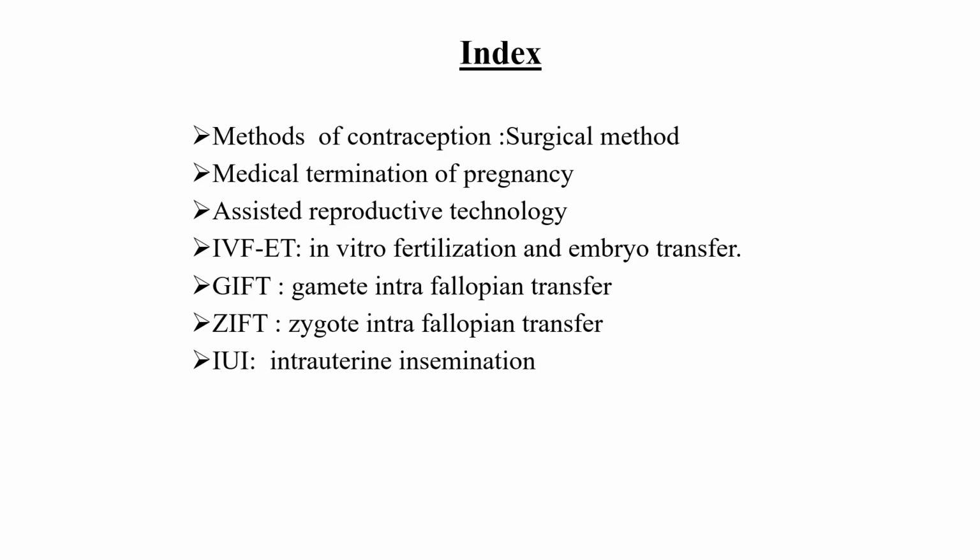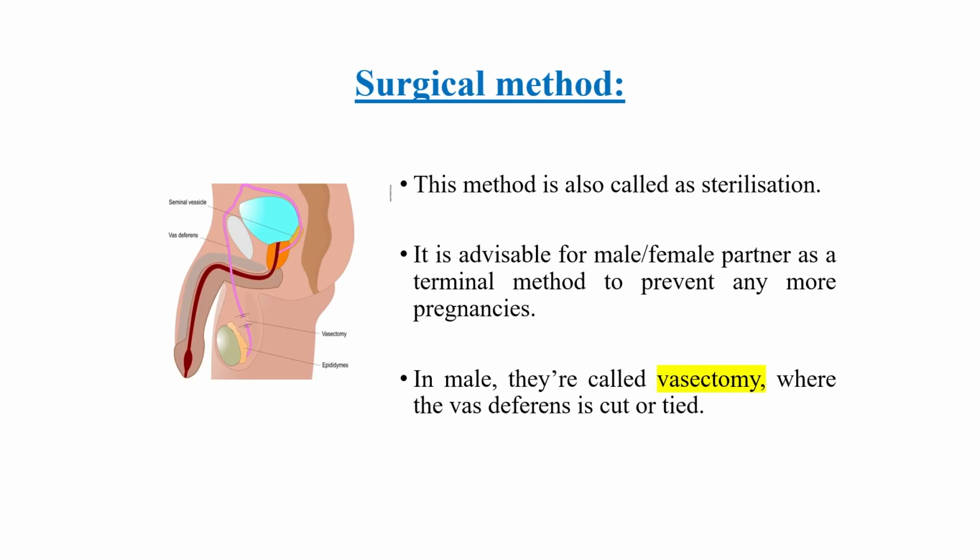In today's video lecture, we are mainly focusing on these points: method of contraception, surgical method; MTP, medical termination of pregnancy; ART, assisted reproductive technology; IVF, GIFT, ZIFT, and IUI. Okay, so let's discuss these points. First, method of contraception: surgical method, oral method, device method, natural method we have already discussed in the previous part.